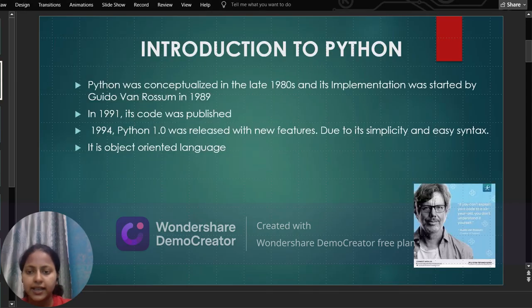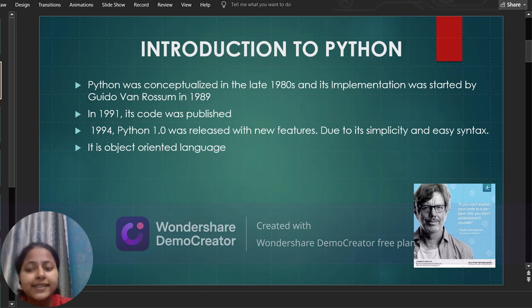Now let's move to the second slide: Introduction to Python. So let's get started with the introduction. This Python language was conceptualized in the late 1980s and its implementation was started by Guido van Rossum in 1989. This is the person who developed Python.